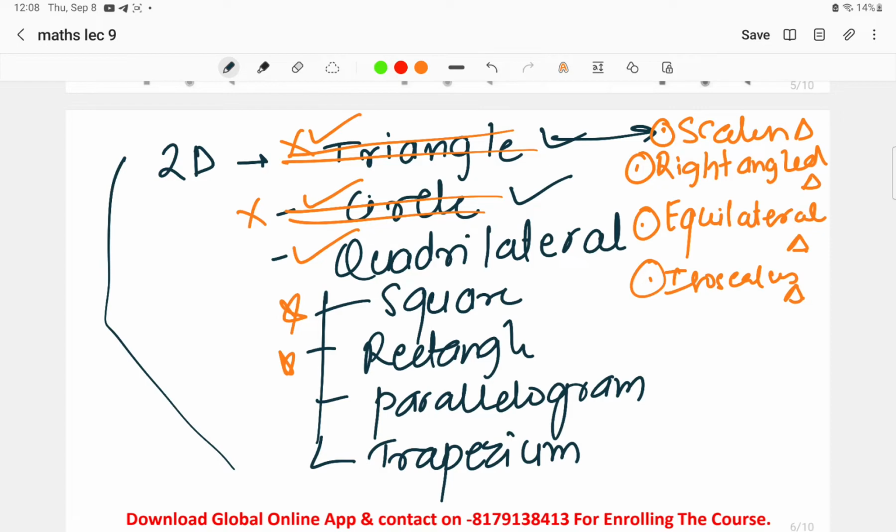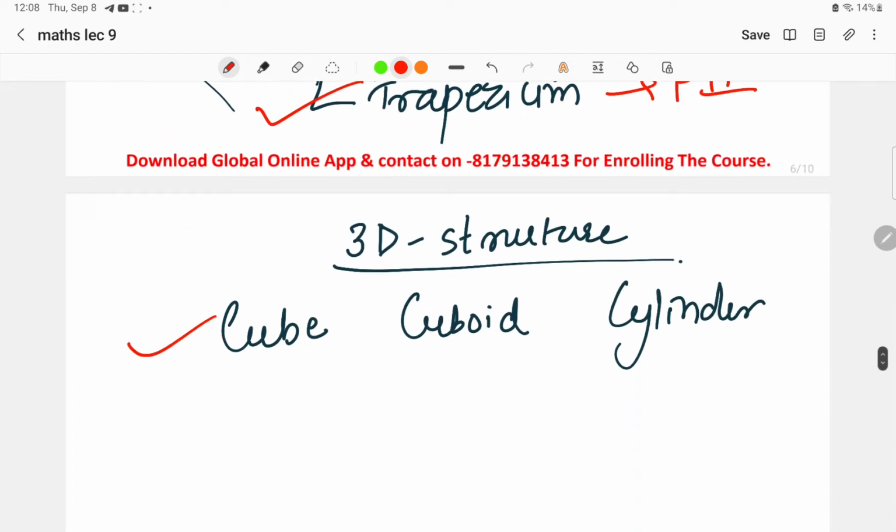When we go for paper number 2, in quadrilateral, trapezium is very important. As well as for paper 2, cube, cuboid, and cylinder are again important. So if you're preparing for paper 2, just go through these topics. You have to prepare these topics seriously, making sure that you don't skip these topics from mensuration. Now this is all about the introduction to the mensuration.